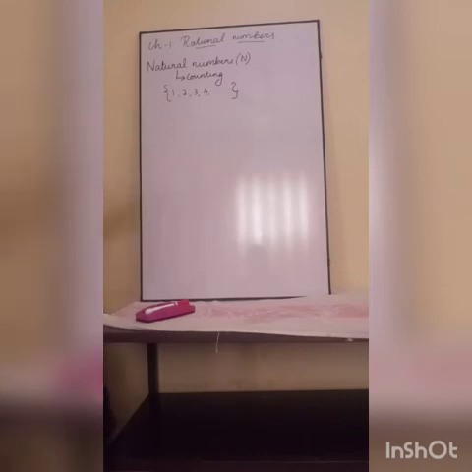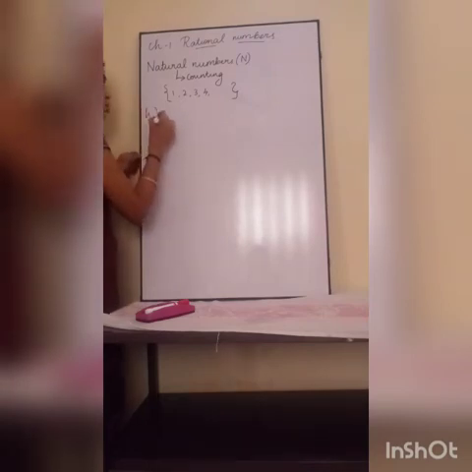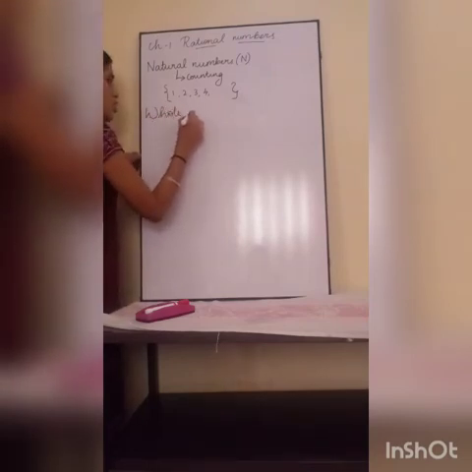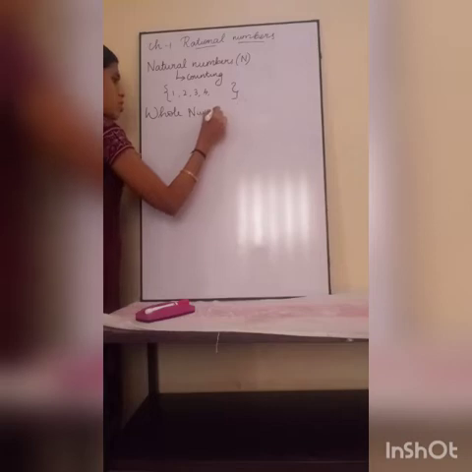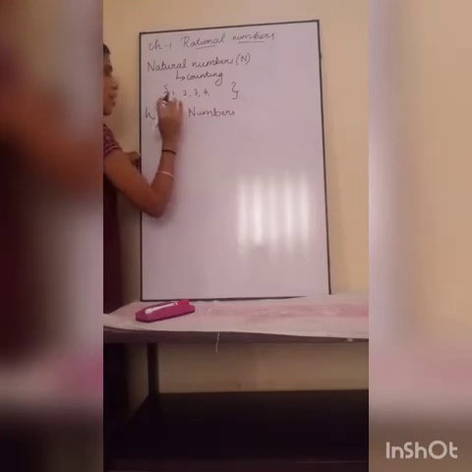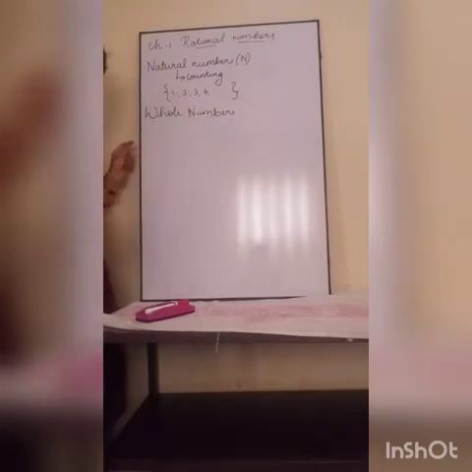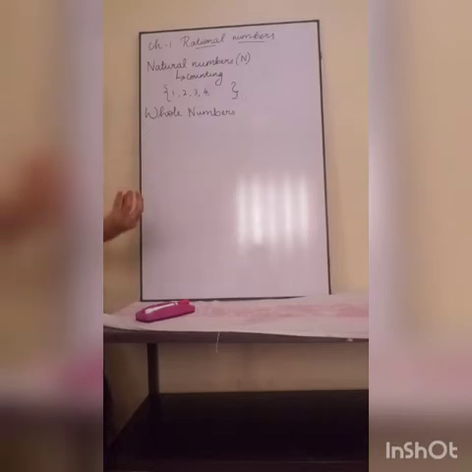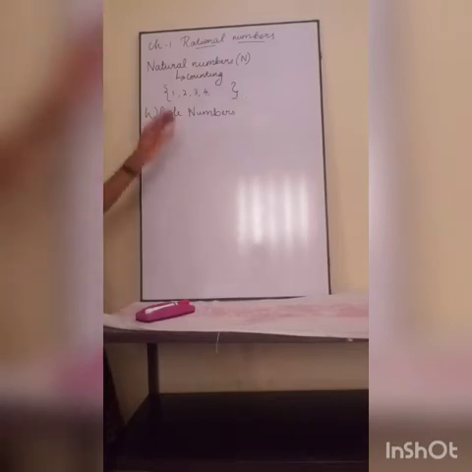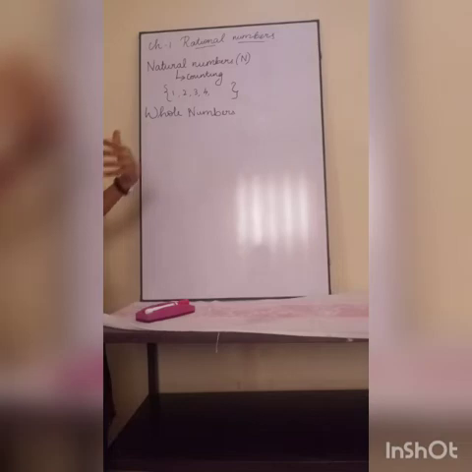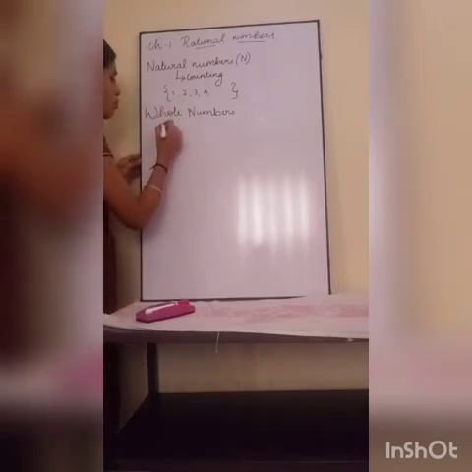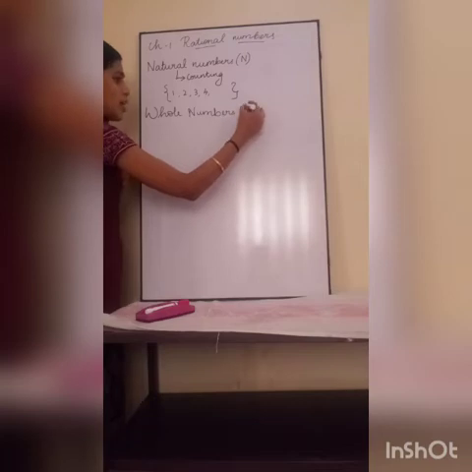Sometimes we are in need of 0. When we are in need of 0, the next number was introduced, which is called whole numbers. We can't manage with 1, 2, 3, etc. alone, so we are in need of one new number called 0. That time the new number got introduced, called whole numbers. What letter do we denote whole numbers with?